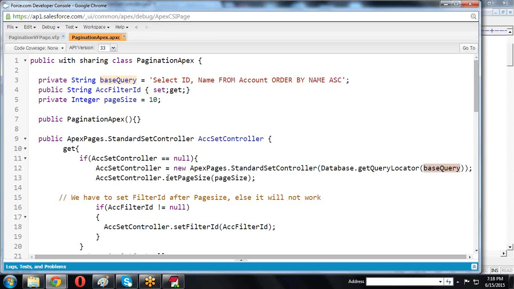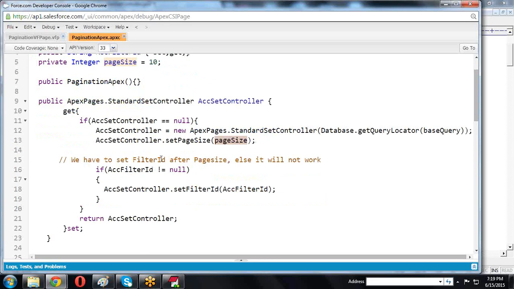Now accSetController.pageSize. What is the size here? 10 is the page size, we passed 10. Now if accFilteredId not equals null, setController.setFilteredId of accFilteredId: we are setting the filtered ID.